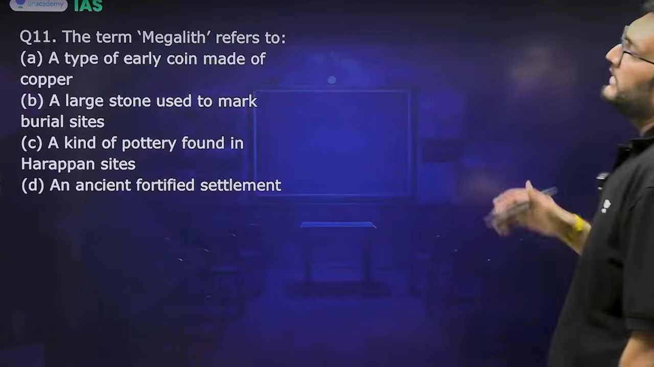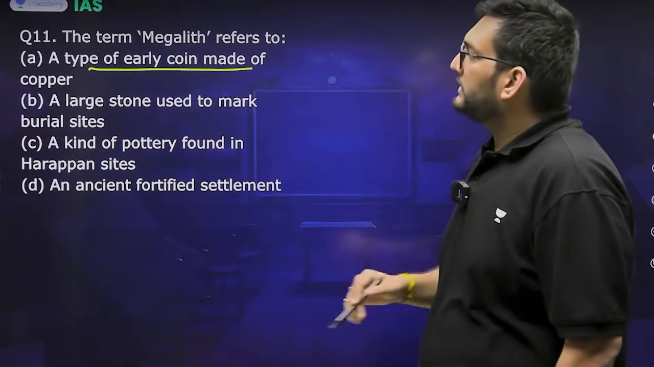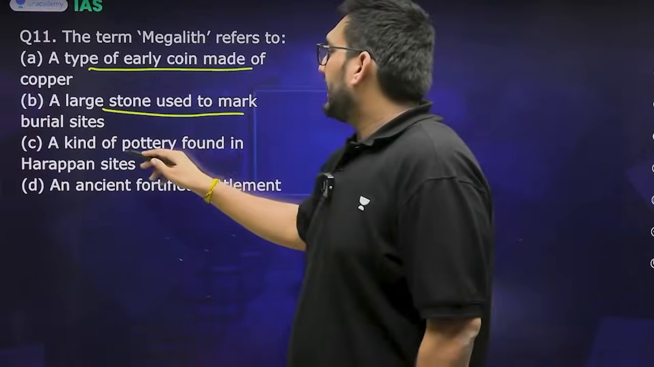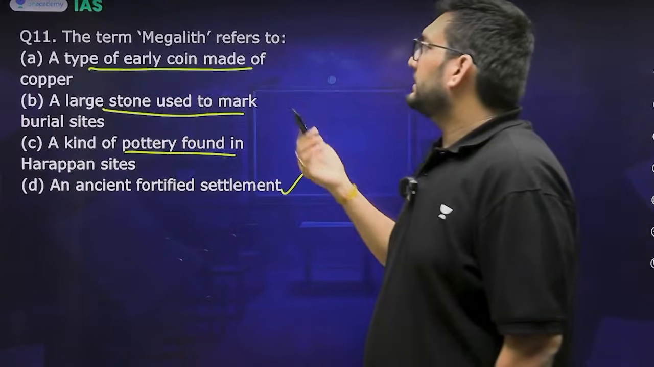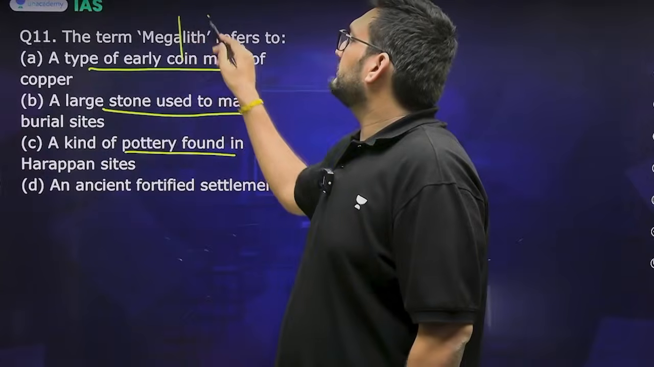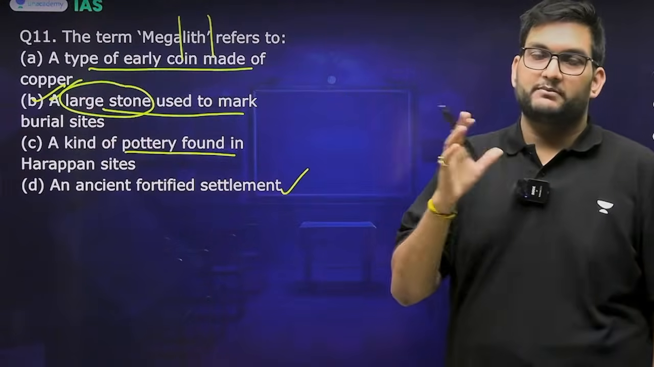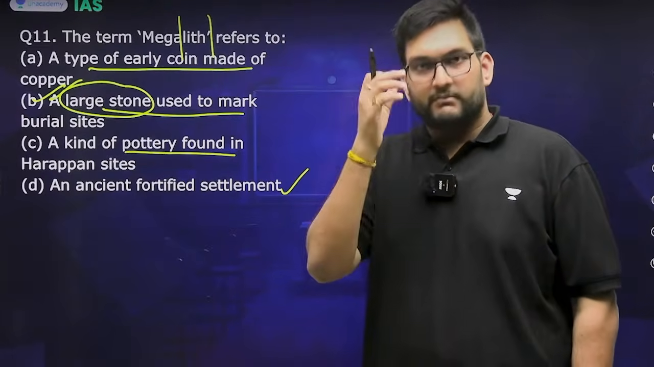Then, the term megalith refers to a type of early coin made of copper, a large stone used to mark burial sites, a kind of pottery found in Harappan sites, an ancient fortified settlement. Here the answer: mega means big, lithic means stone, so large stone. Megalithics are known for elaborate burial rituals, and this is a very interesting, straightforward question, but it checks your